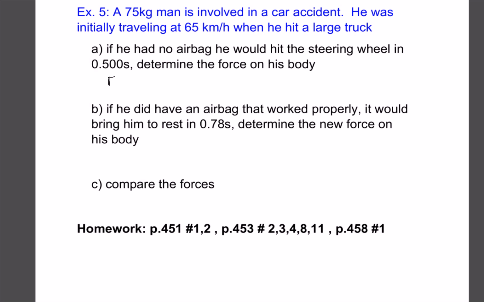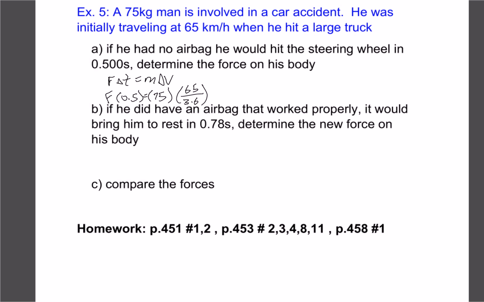So we're going to use our new formula again. Force times time equals mass times velocity. Force is what we're looking for. Our time is 0.5 seconds. We have a 75 kilogram mass. And our change in velocity is from 65 to 0. But remember, we want to change 65 into meters per second, so let's divide that by 3.6. We can do all of this in one shot.